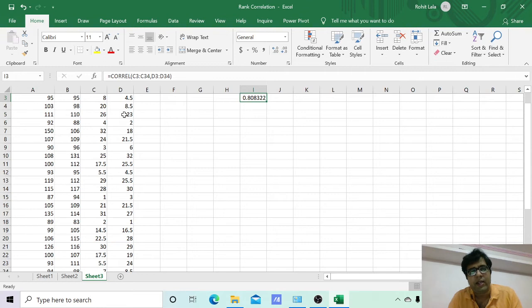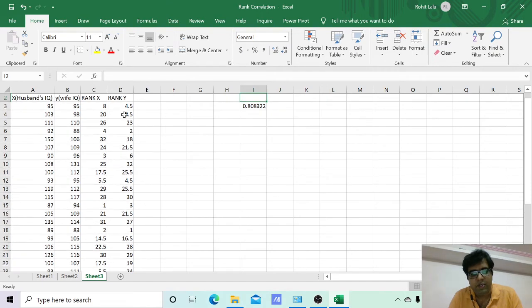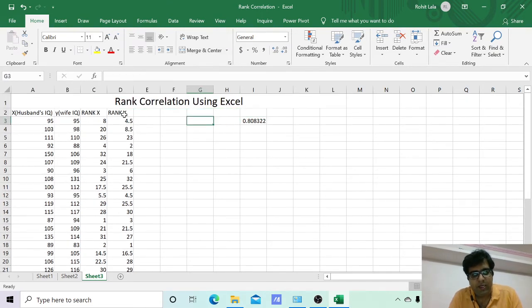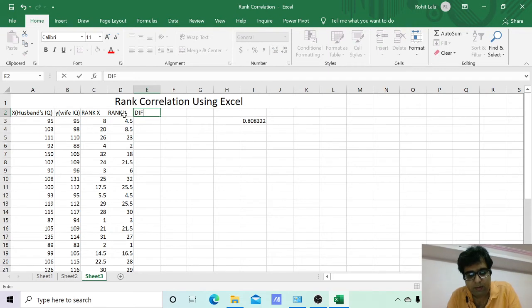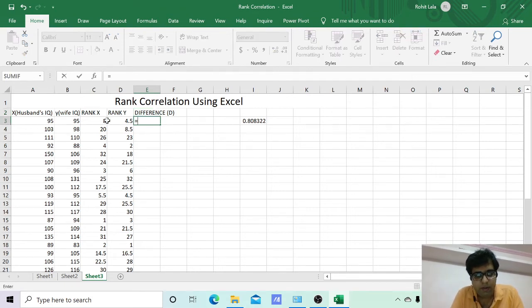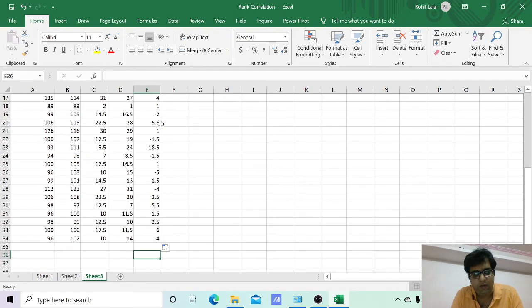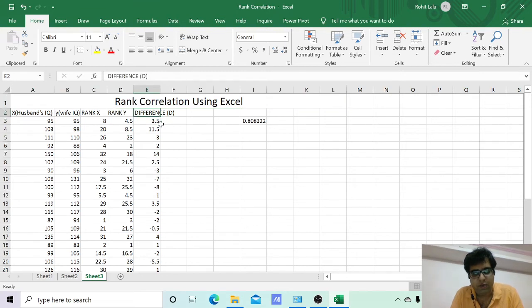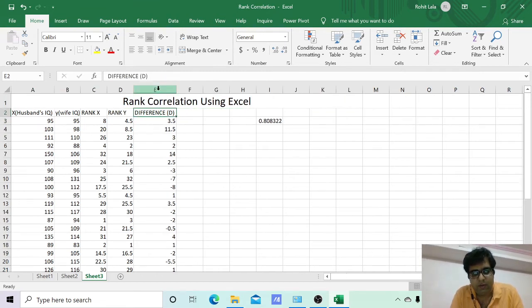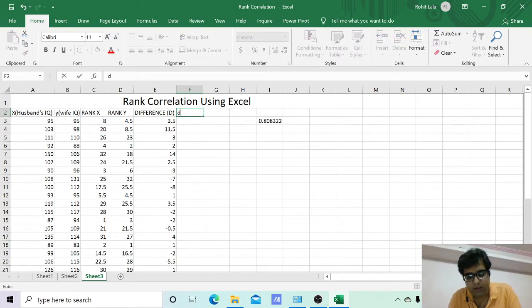Now suppose we want to find it manually by applying the formula and test whether the answer is the same or not. So first we need to find the difference. It is always represented by D. You just have to do equal to this variable minus this variable. Just press enter and find the difference. Every variable has a difference. Now positive and negative signs will be there, so no issue. To remove the negative sign, we just need to find the difference square.